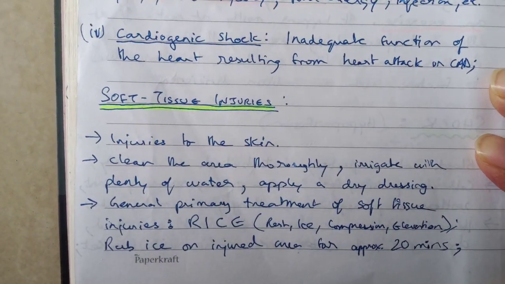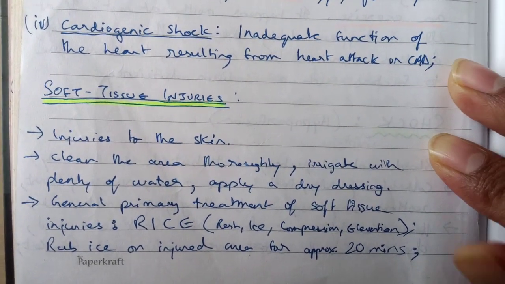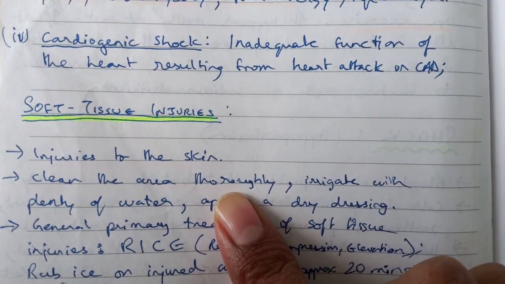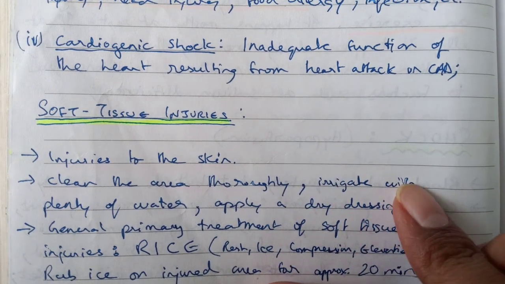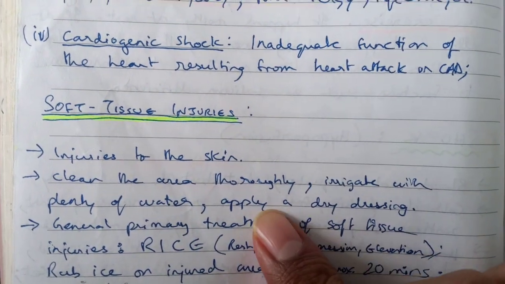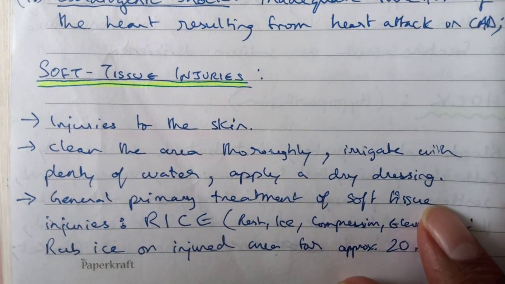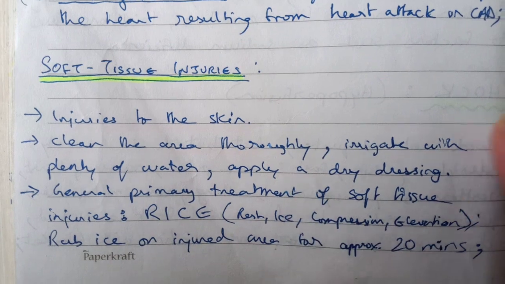Then we have soft tissue injuries. These are injuries to the skin, usually cuts and stuff like that. When a client is working out and they get a cut, what should you do as a personal trainer? You should clean that area thoroughly by irrigating it with plenty of water. Apply a dry dressing. General primary treatment of soft tissue injuries is RICE: rest, ice, compression, elevation.